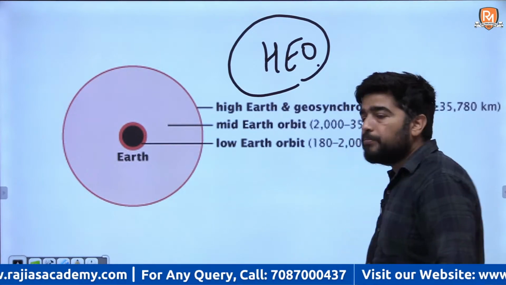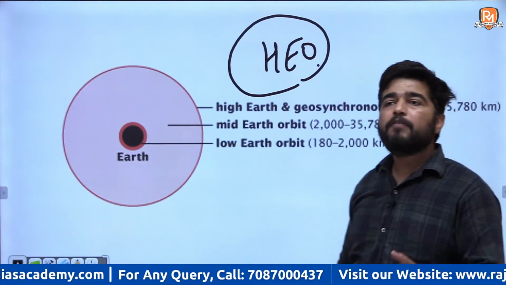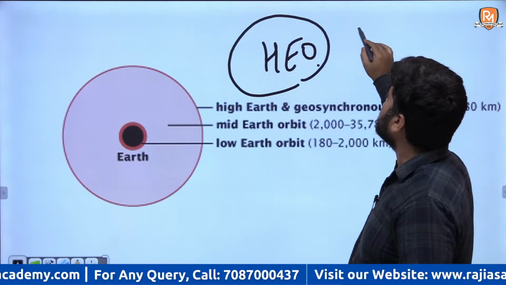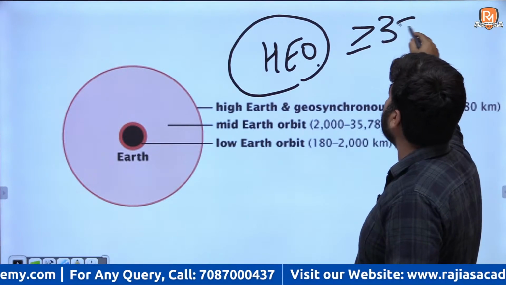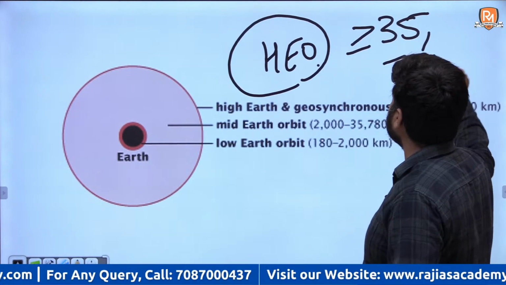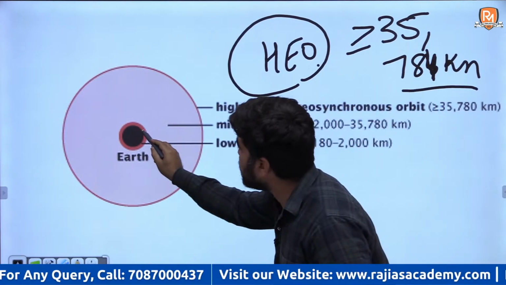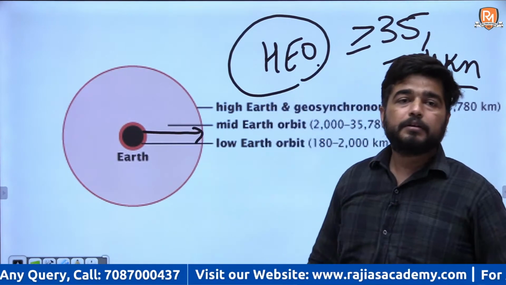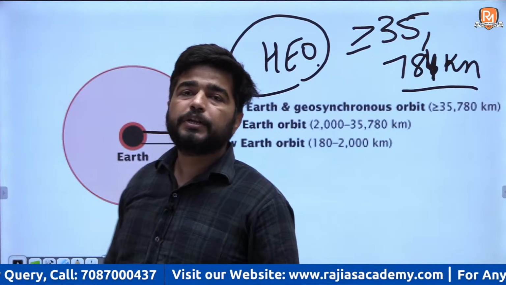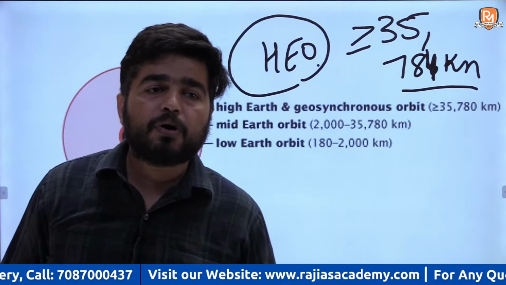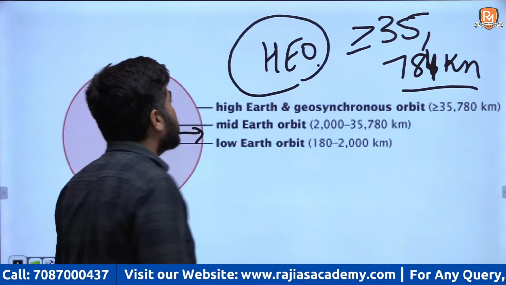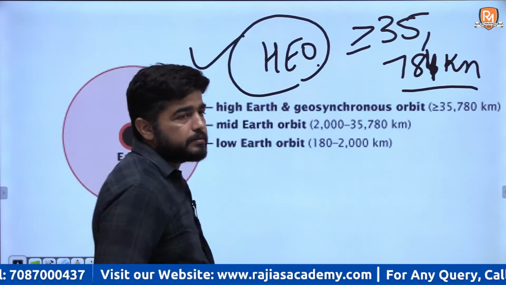These are the orbits which have height more than or equal to 35,786 kilometers from the surface of the Earth. Your geostationary and geosynchronous orbits are examples of high Earth orbit.